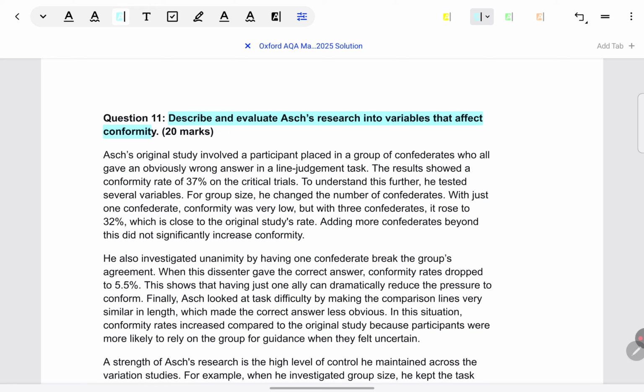This one, I have something very important to say about this because I remember when this question came up, there were queries like, what if the student has described the original study? The original study is simply not about variables that affect conformity. The original study is just about seeing whether people will conform or not.